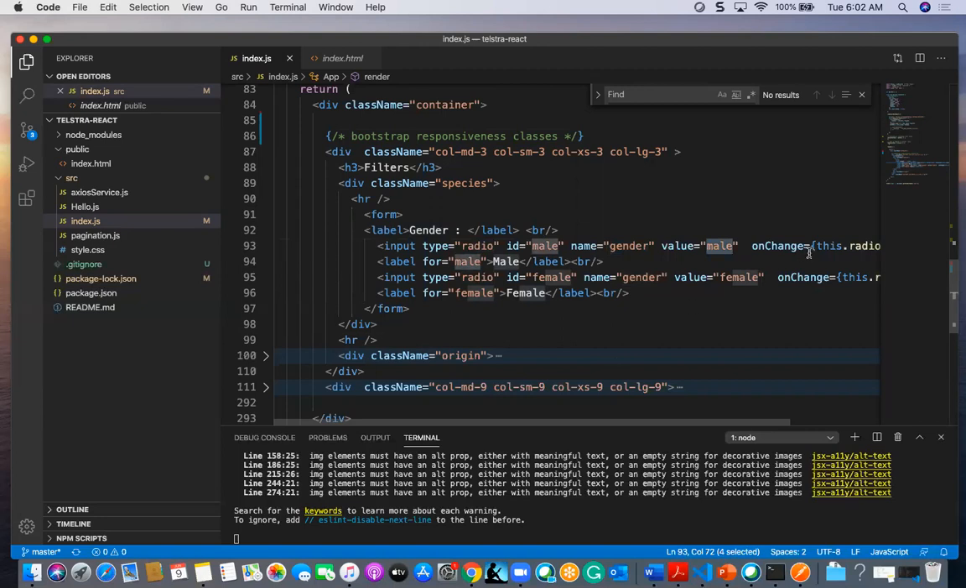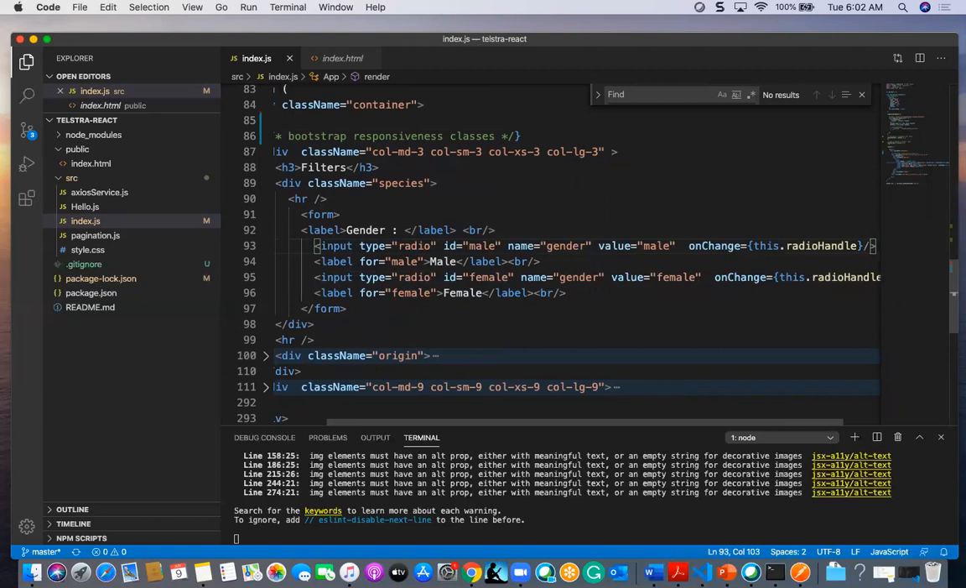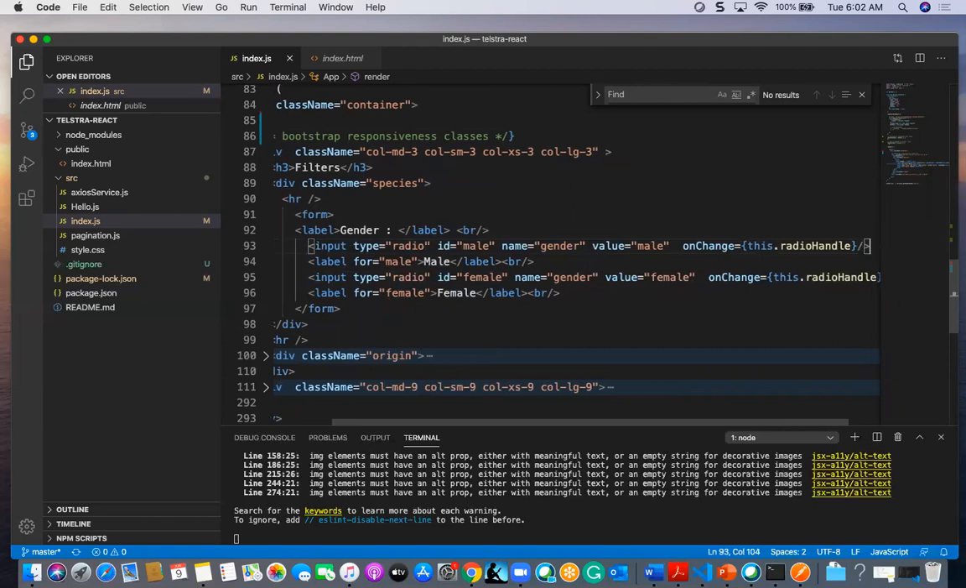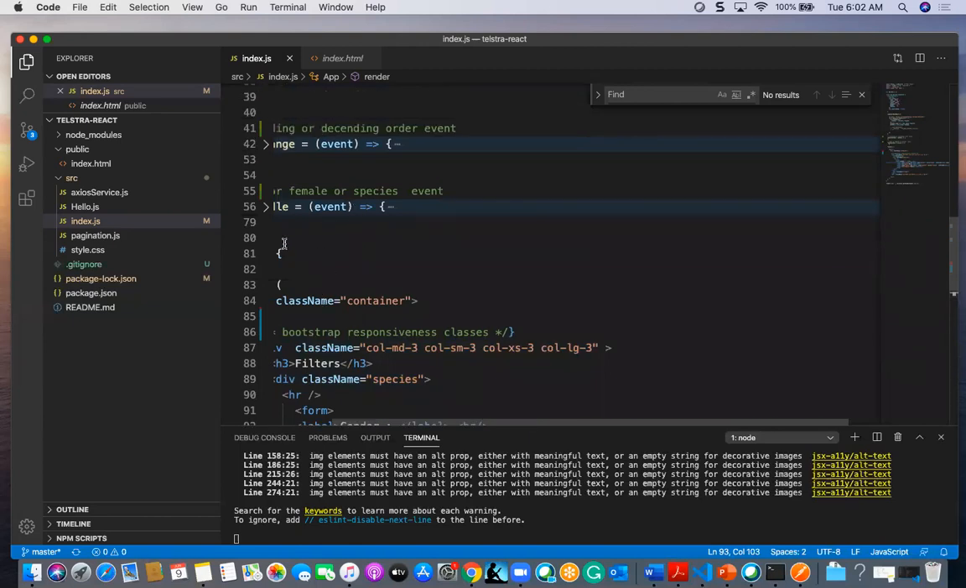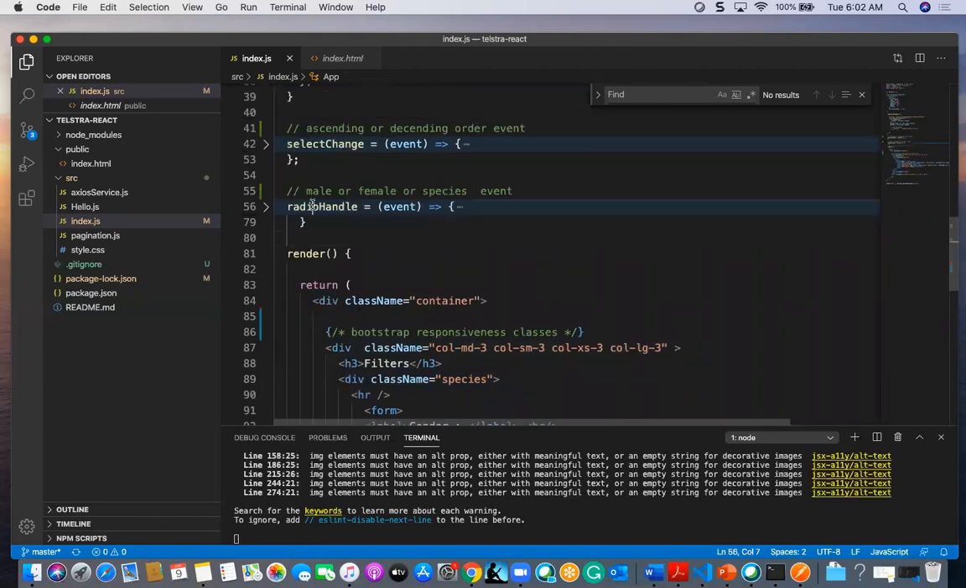Okay, radio button, male, and gender and value. Here I am going to give for this input change: if the radio button is undergoing any change, then this dot should go and catch this dot radio handle. So I have here one radio handle event.